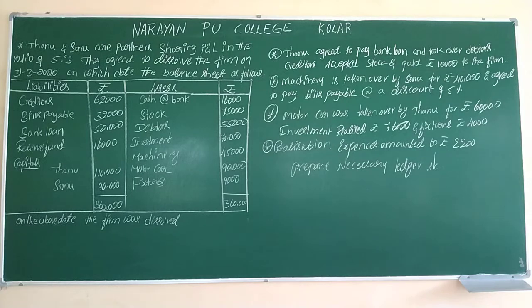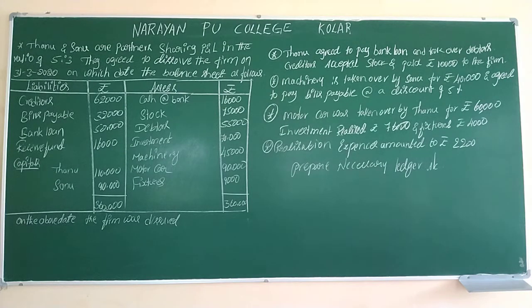Let's come to the asset side. Cash at bank, stock, debtors, investment, machinery, motor car, fixtures. Fixtures is nothing but furniture and fittings; fittings will be considered as fixtures. So the total of both sides is 3,60,000. On the above date, the firm was dissolved, so the firm is going to be closed.